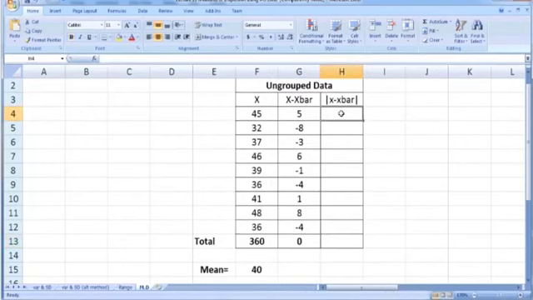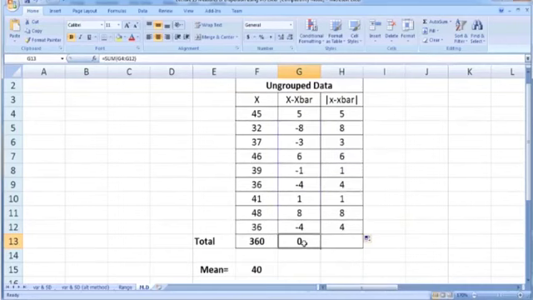So in the next step we need to calculate the absolute value. In Excel we have the absolute value function, ABS, and then within parentheses the required cell number G4. So the absolute value of 5 is 5, copy it down. The absolute value of minus 8 is plus 8, copy it down throughout. So we get the absolute values of each deviation.